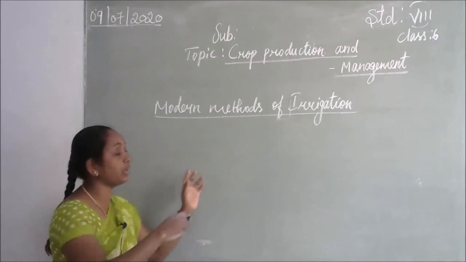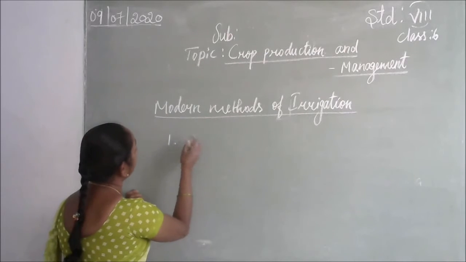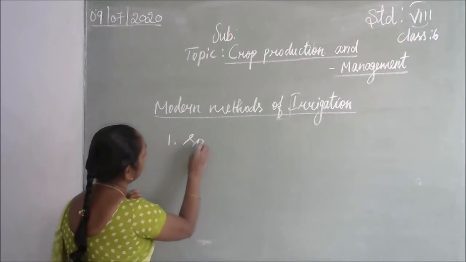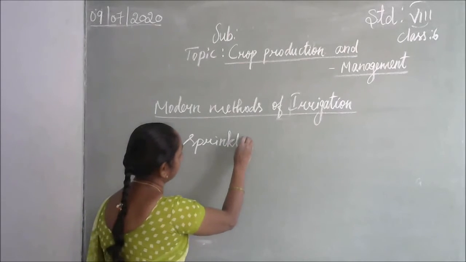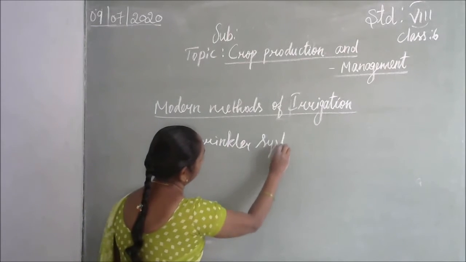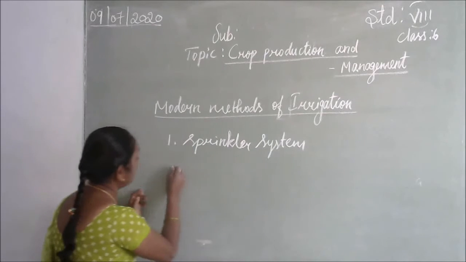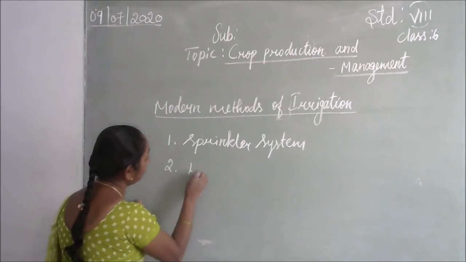The first one is the sprinkler system, and the second one is drip irrigation.